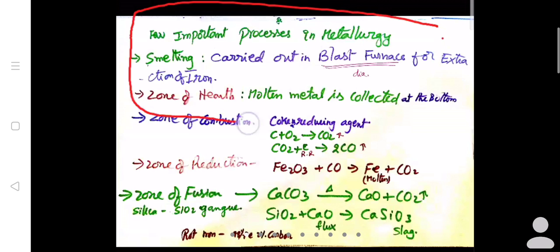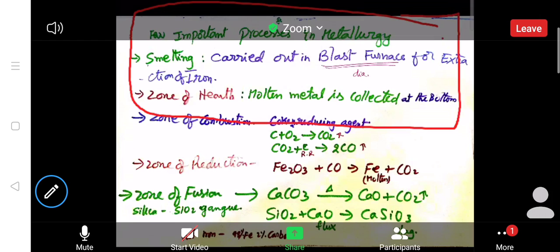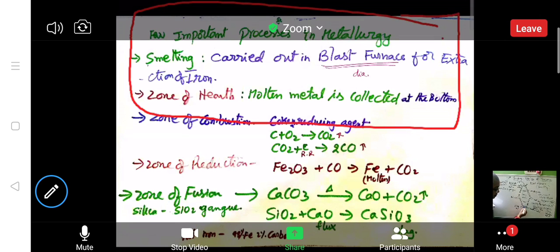We are using it in the zone of hearth. Molten metal is collected at the bottom. This is what is called the zone of hearth, ZOH.